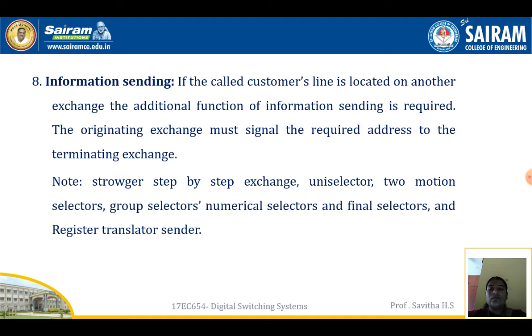Next one is information sending. If the called customer line is located on another exchange, the additional function of information sending is required. The originating exchange must signal the required address to the terminating exchange. Note the Strowger step-by-step exchange: uniselector, two-motion selector, group selectors, numerical selectors, final selectors, and register translator sender.